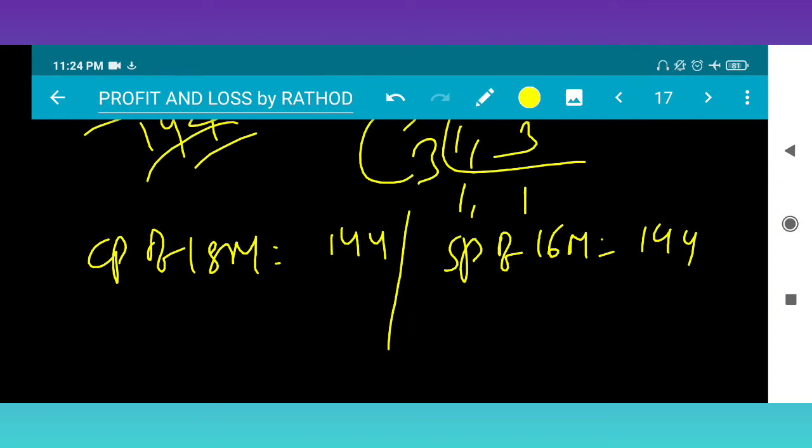CP of 18 mangoes is 144, so CP of 1 mango is equal to 144 upon 18.